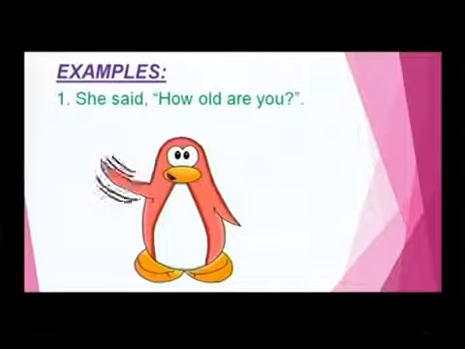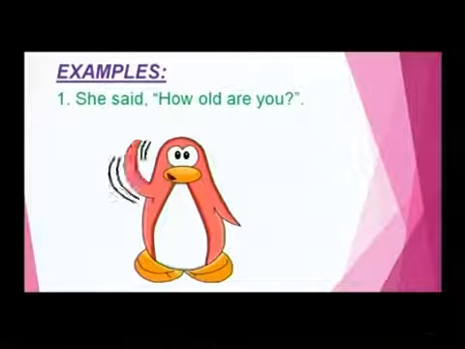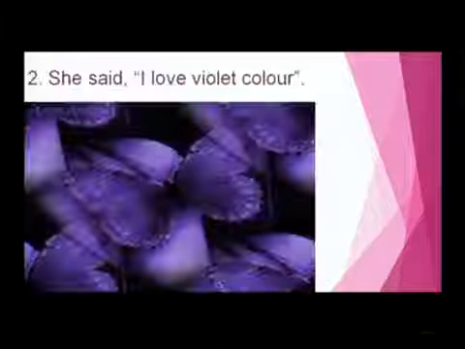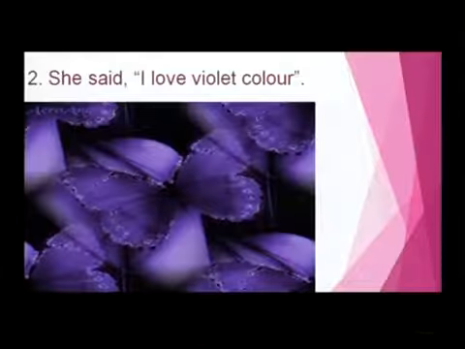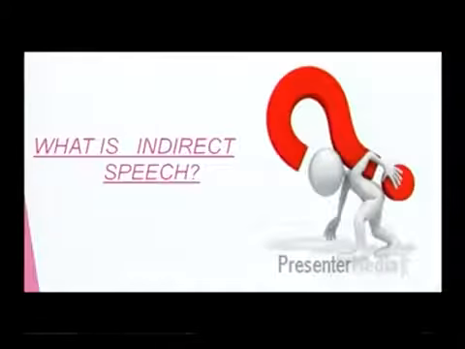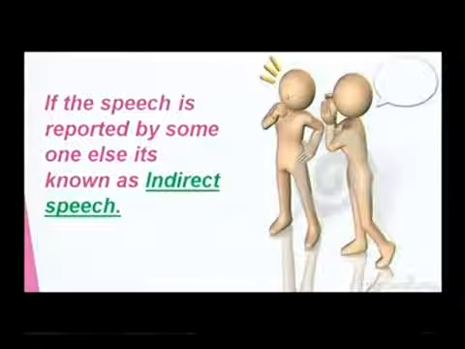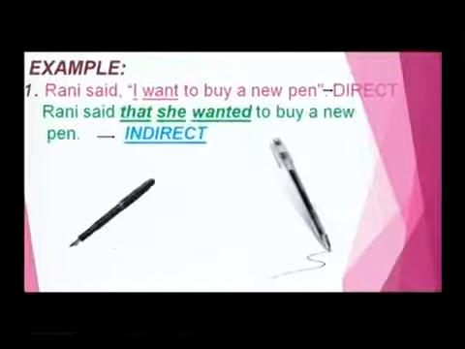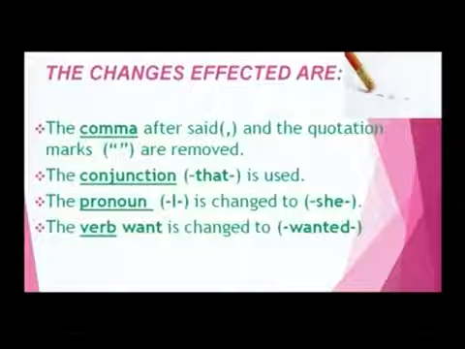The example: she said, "How old are you?" And she said, "I love violet color." Some examples of direct speech. And indirect speech: if the speech is reported by someone else, it's known as indirect speech. Its characteristics, and one example for clear understanding.